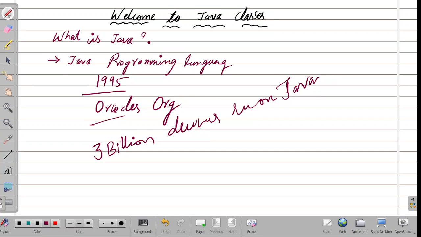Am I clear? So what is Java? Java is one of the best programming languages, and it was introduced in the year 1995. Who introduced Java? The Oracle organization. Around 3 billion devices are running on Java.